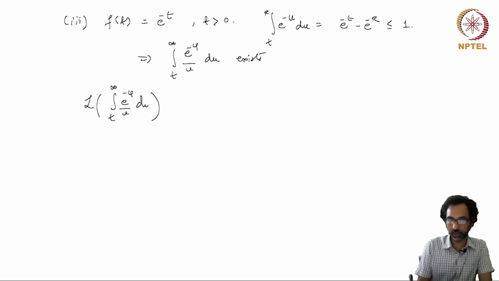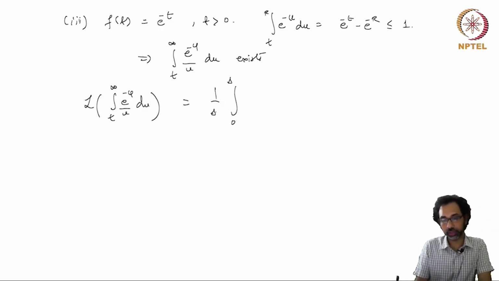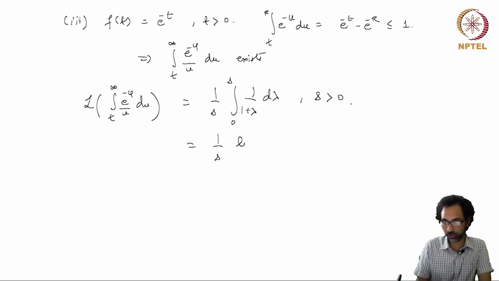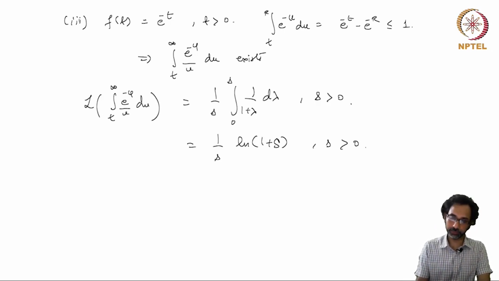du, and this should be 1 over s times the integral from 0 to s. Now the Laplace transform of e to the power minus u is just 1 over 1 plus lambda, and you have d lambda. So this is valid for s greater than 0. So we get 1 over s log of 1 plus s, for s greater than 0. So this formula comes in handy when we have these kinds of integrals.